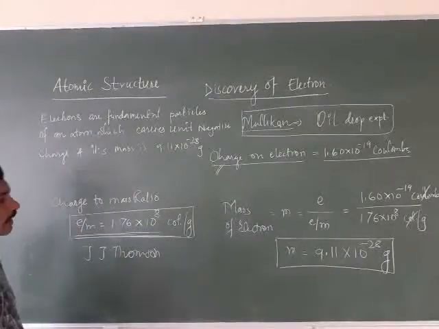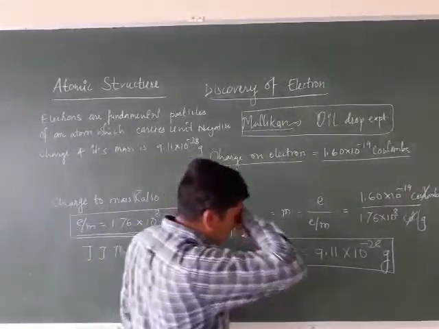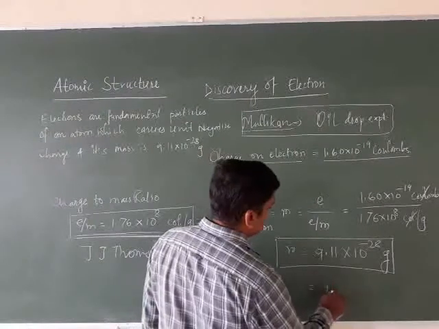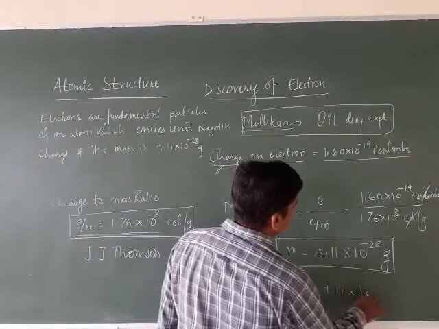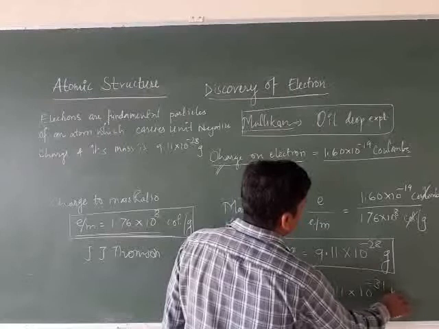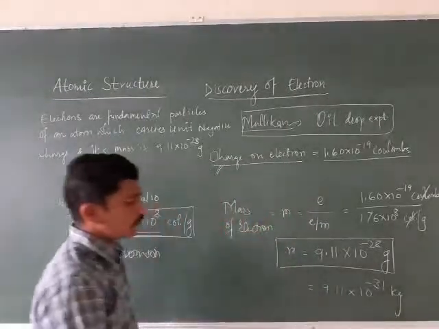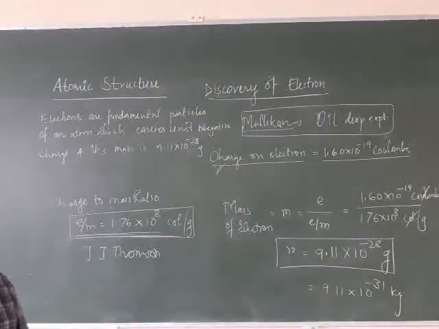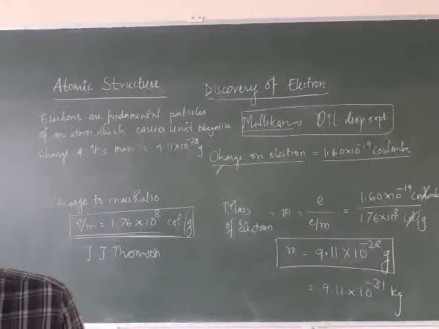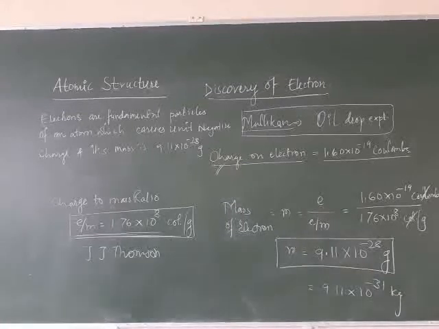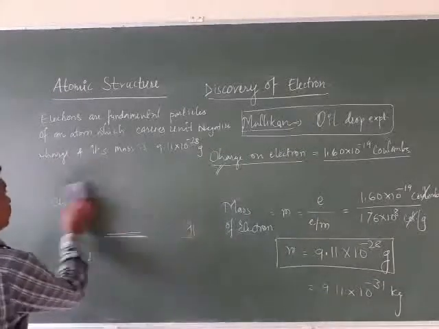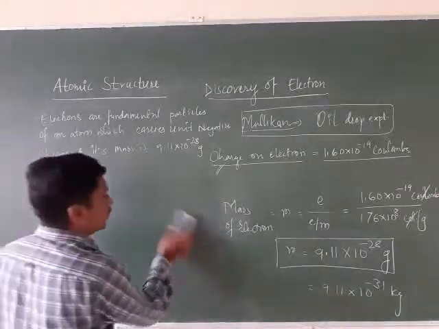Or you can write this gram into kilogram also. So this is 9.11 into 10 raised to minus 31 kg. Whatever you can write, in terms of gram or in terms of kilograms.